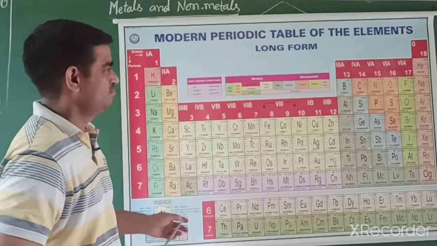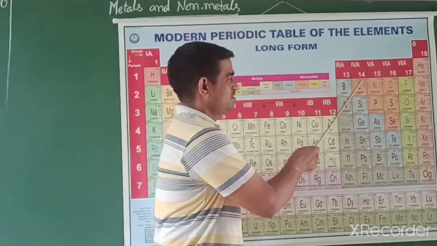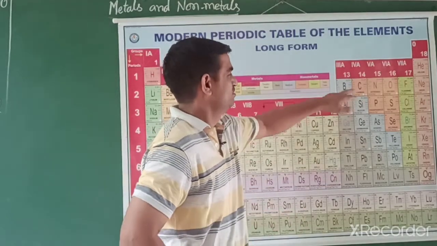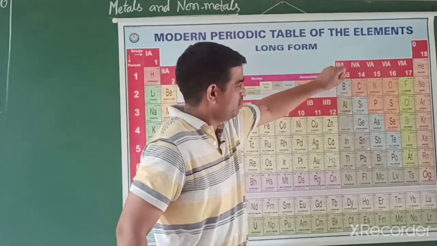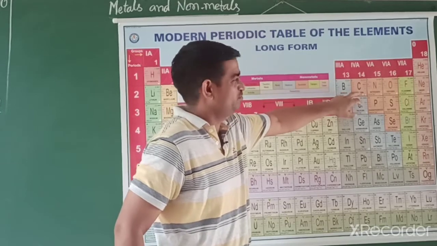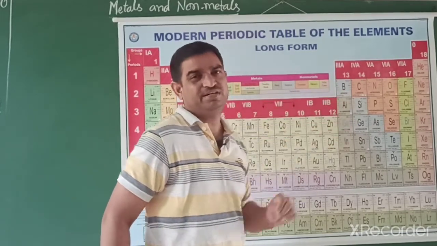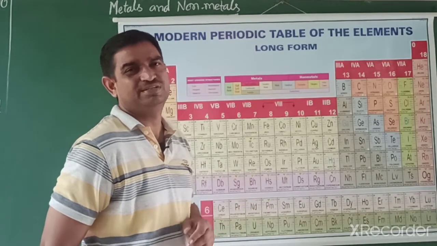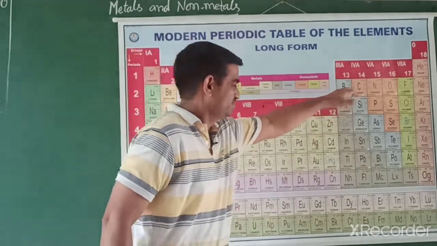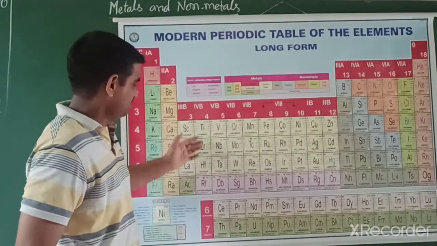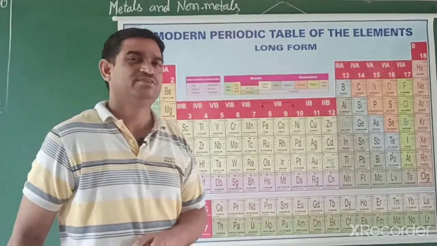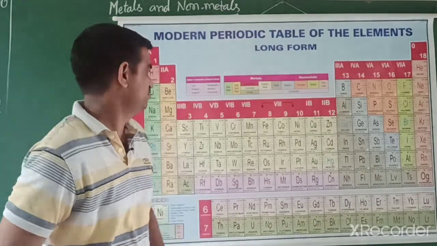Another one, carbon graphite passes current, but other non-metals do not pass current, they are insulators. Diamond carbon is very hard, with a high melting and boiling point, and diamond and graphite both are allotropes of carbon. We will study carbon in detail in the next chapter. So these are some of the physical properties already discussed. Now we study the chemical properties.